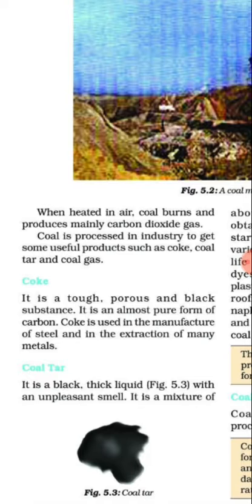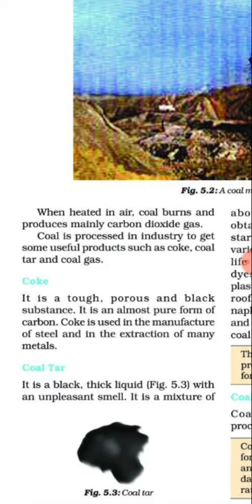Coal tar is a black thick liquid with an unpleasant smell, and it is a mixture of about 200 substances. Products obtained from coal tar are used as starting materials for manufacturing various substances used in our day-to-day life and in industries like synthetic dyes, drugs, explosives, perfumes, plastics, paints, photographic materials, roofing materials, etc. And the naphthalene balls used to repel moths and other insects are also obtained from coal tar.